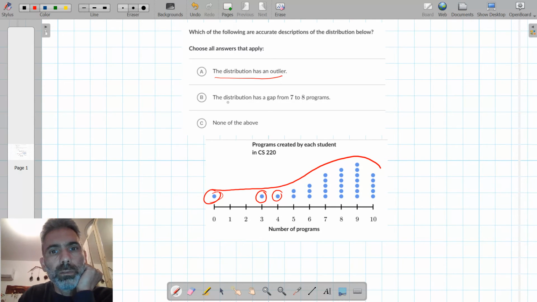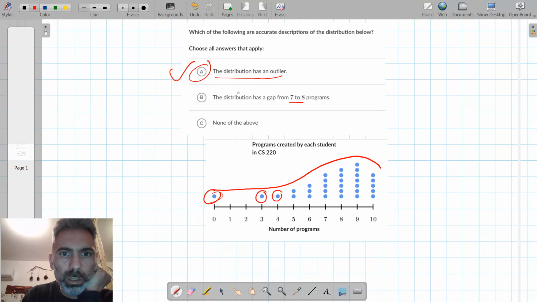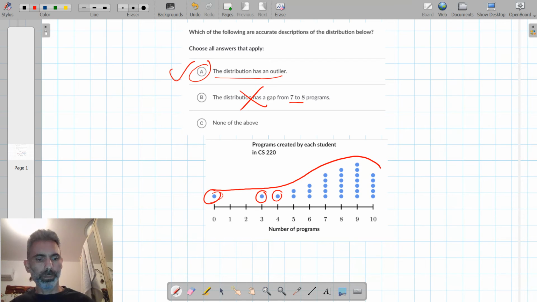The distribution has a gap from 7 to 8 programs. This is not correct because we have many data points there. The gap is here between 1 and 2. So this is not correct. A is correct, B is not correct.